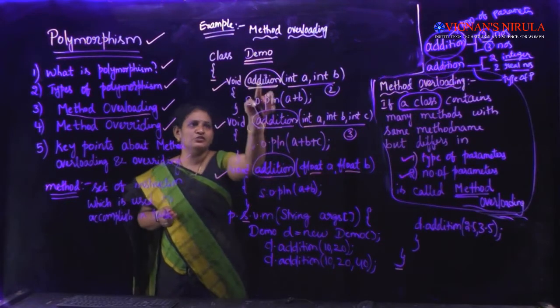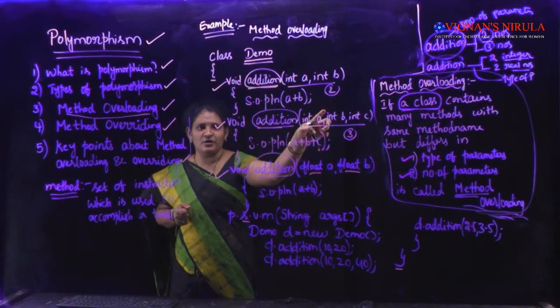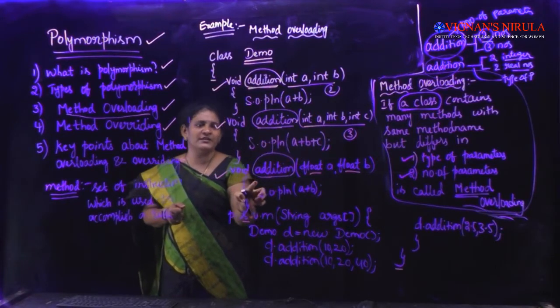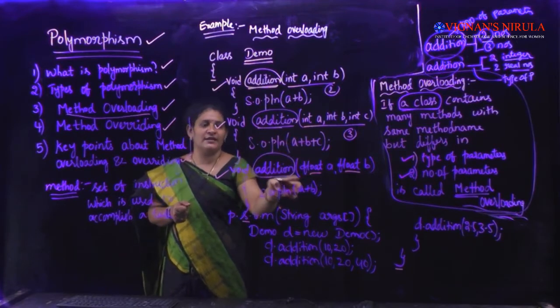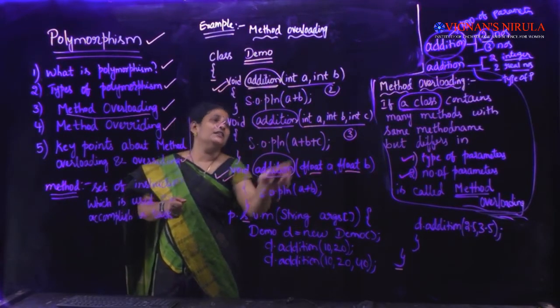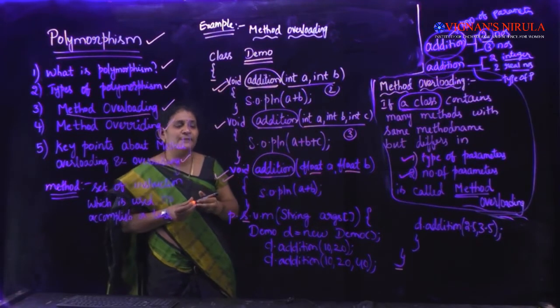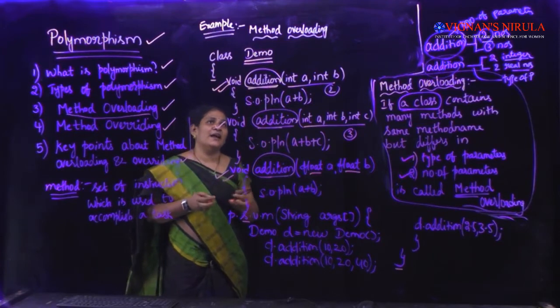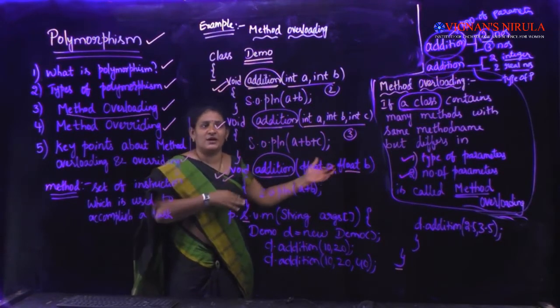If I take these two methods, the number of parameters is varying. If I take these two methods, the type of the parameters as well as the number of parameters are varying. If I take these two, the type of the parameters is varying. This is the best example for method overloading. I have written all the methods inside a class only. I didn't distribute them into other classes.